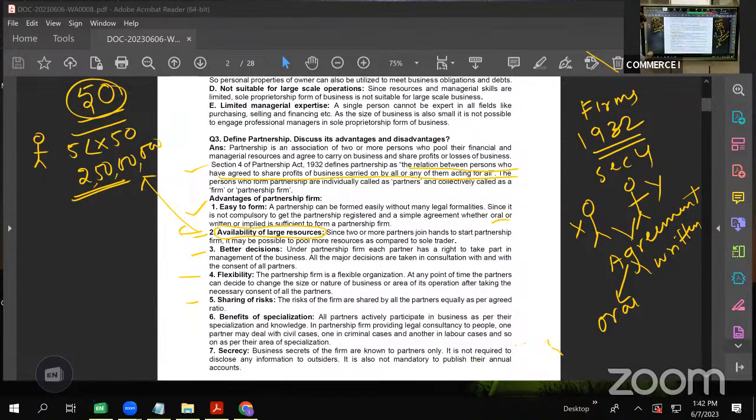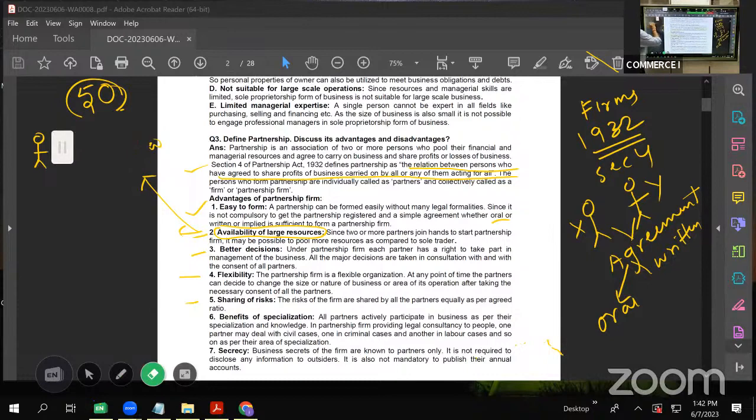Then sharing of risk. Again, let us compare it with a proprietary firm. Suppose there is a proprietary firm. There we have learned.